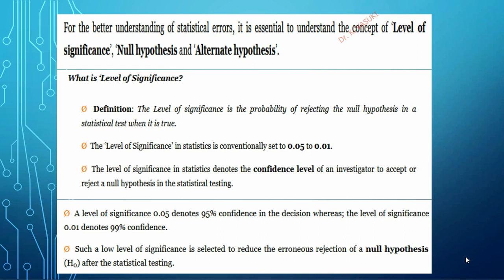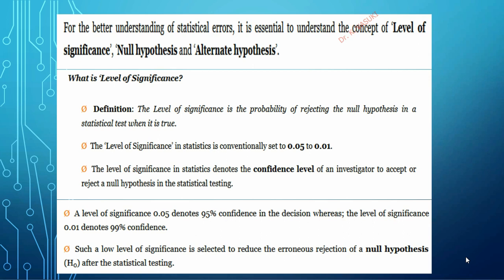For any research we are stating a null hypothesis, always in the negative form. For example, there is no relationship between rainfall and food production. That is called the null hypothesis. But while testing, the null hypothesis has to be accepted. But we are rejecting the null hypothesis in a statistical test when it is true. That is called the significance level.